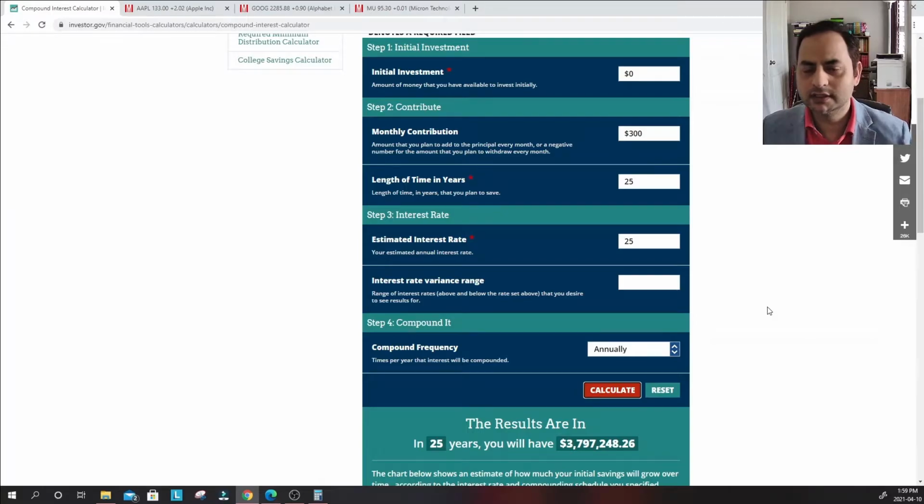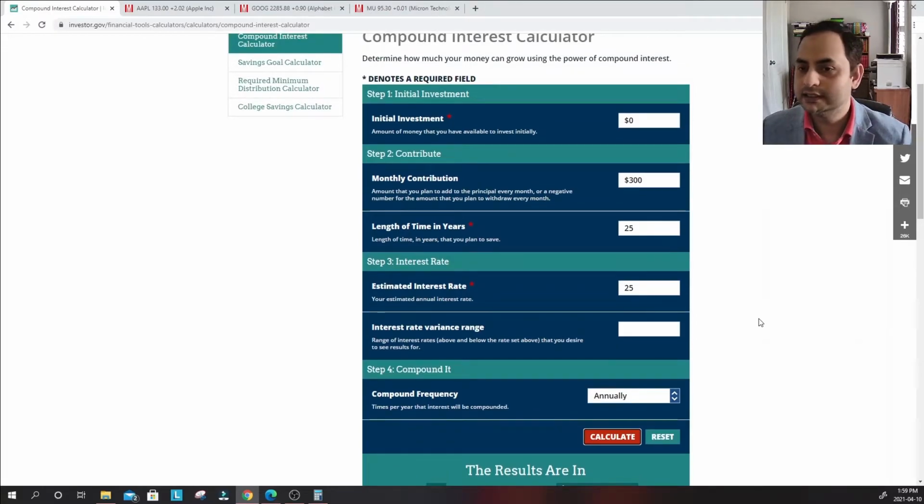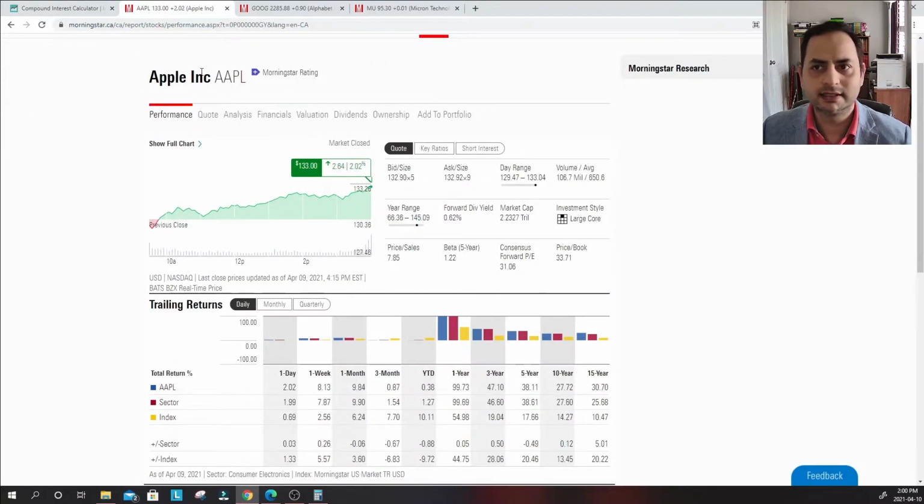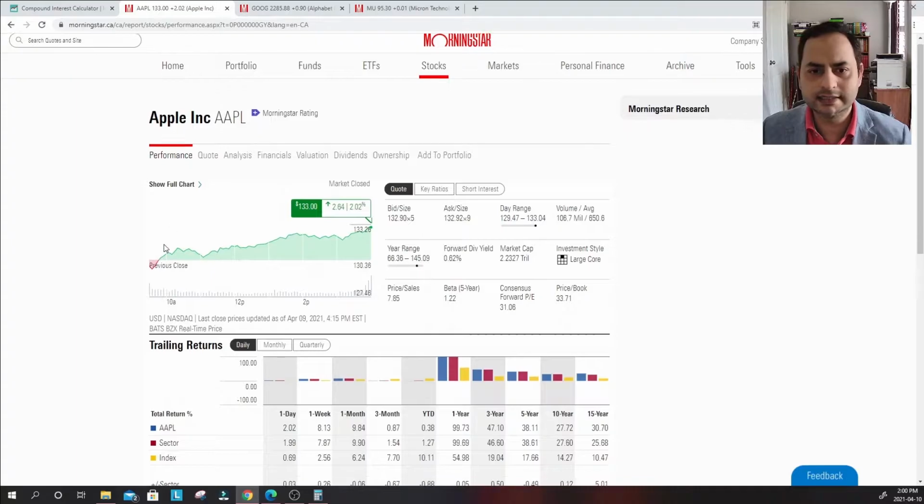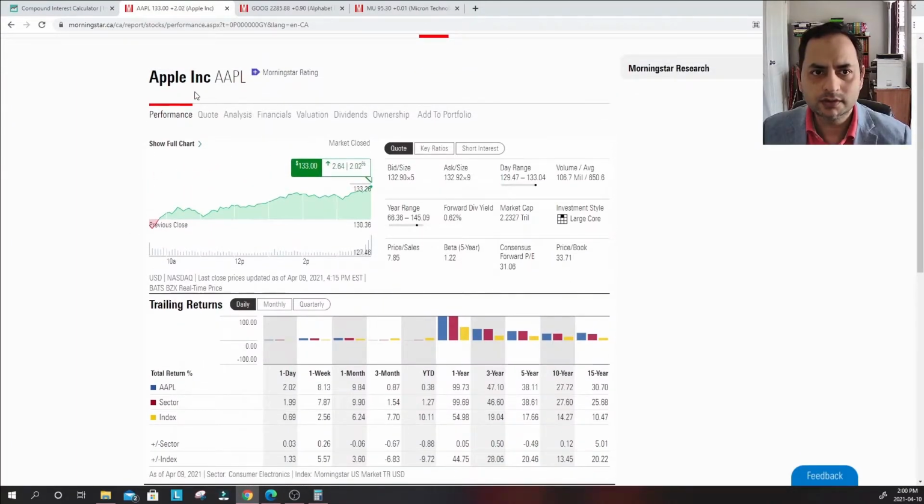And just to give you some idea on the 25%, if I go to the Morningstar website, I'm a paid member, but I think this graph is free as well. If you go there, you can easily look into that. So go and search for Apple, right?